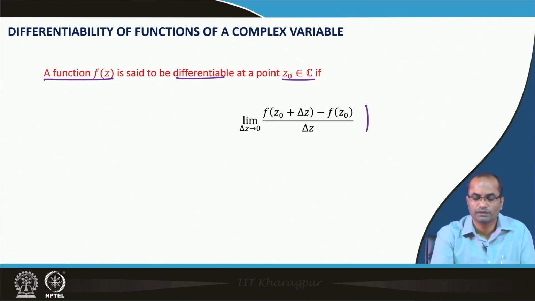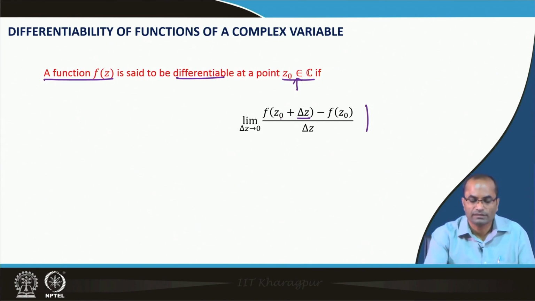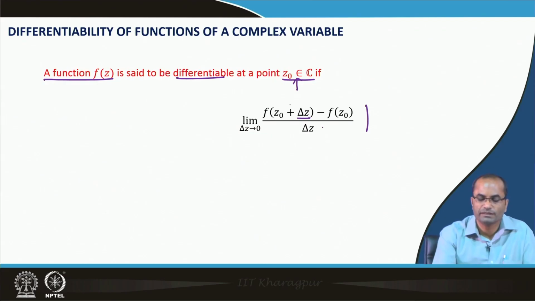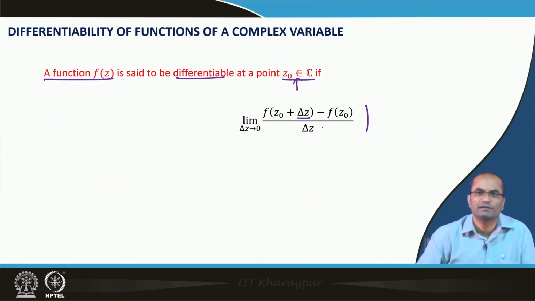f(z naught plus delta z) minus f(z naught), divided by delta z. We are talking about the differentiability at z naught, so we have an increment delta z here. This is the same definition we have for real functions as well. And we have already discussed vector valued functions; complex numbers have two components, x and y.